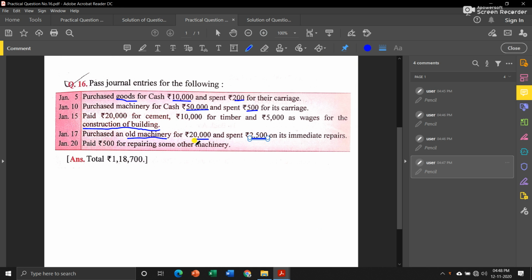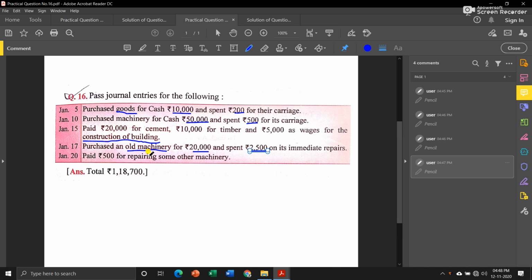Now I hope you understood this question, and if the video is too quick, then try to pause in between to understand, to grasp the meaning of the transaction as well as these journal entries.